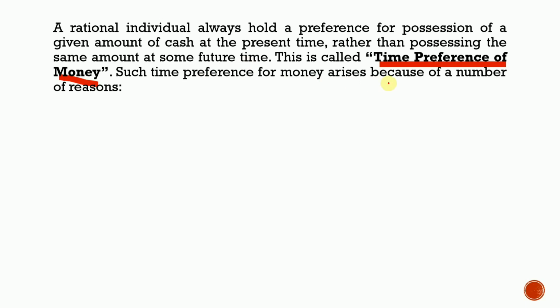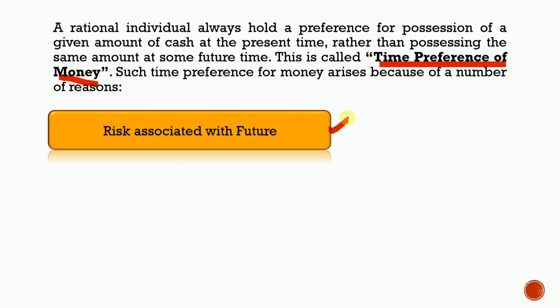Such time preference for money arises because of a number of reasons. That type of condition arises because of the following reasons. The first reason is risk associated with the future. As we know, the future is very uncertain. Because of the risk involved due to this uncertainty, an individual prefers to have current money rather than receiving the same in future. So, because of the uncertainty in future, the individual thinks that we should consume the cash at present only rather than receiving it in the future. So, this is one reason.